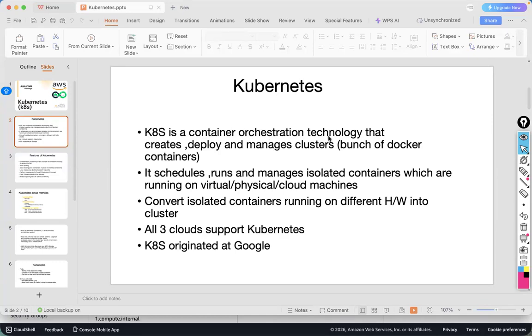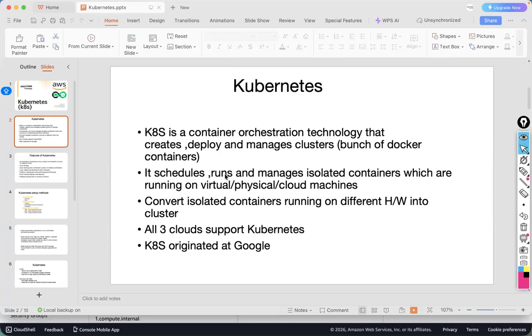Generally in Docker, we create single containers, but in Kubernetes, it is a group of containers together. It creates, deploys and manages clusters. Basically it is a bunch of Docker containers. Understood the main idea? Yes.